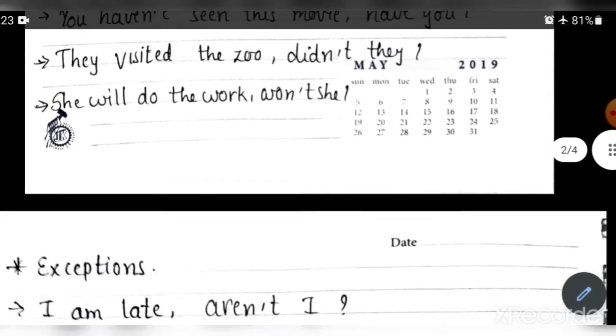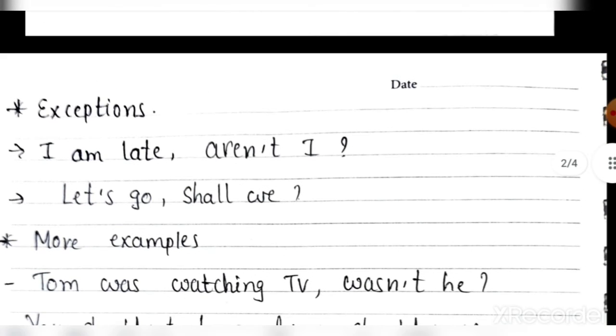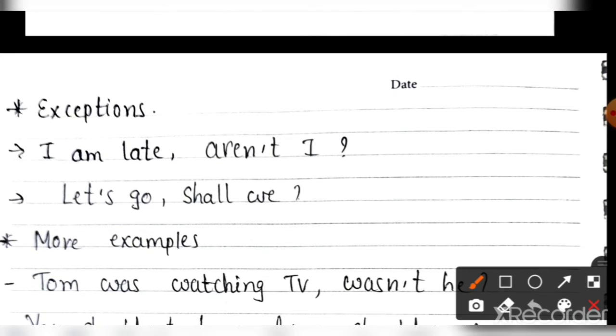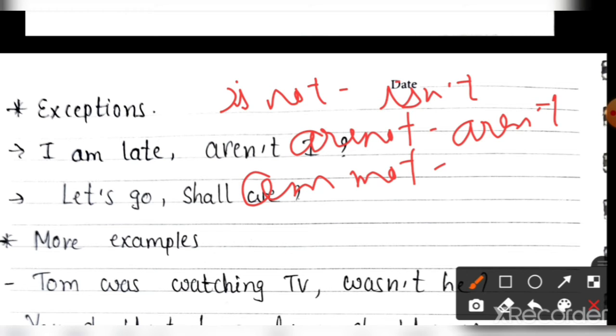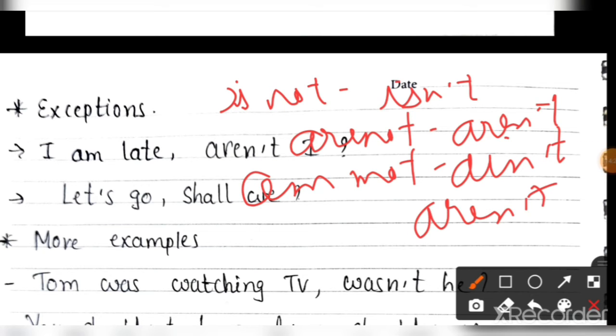Now let's quickly revise the short forms of different verbs. What is the short form of is not? Isn't. Are not, aren't. Am not, ain't, or aren't. We will not write amn't.